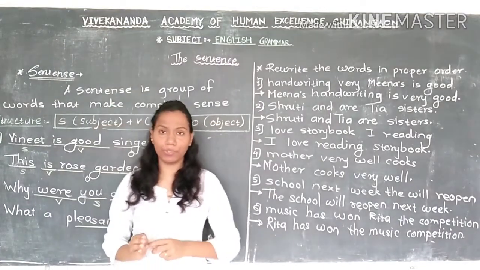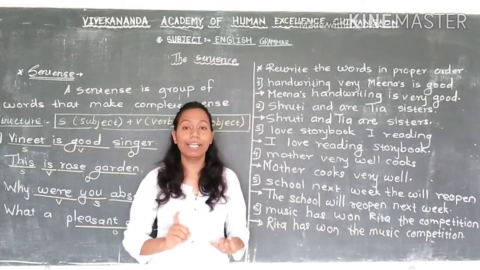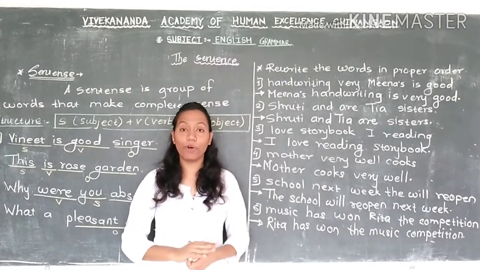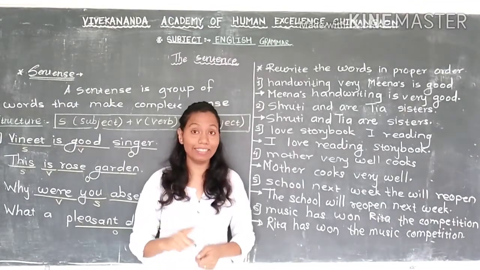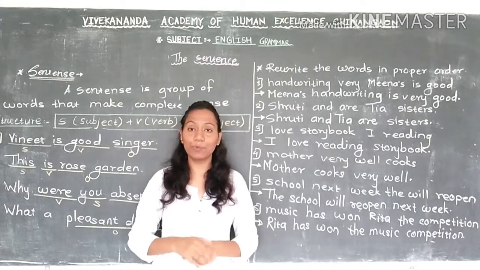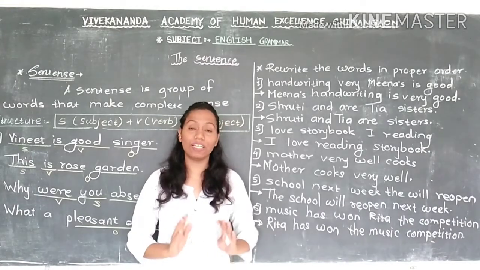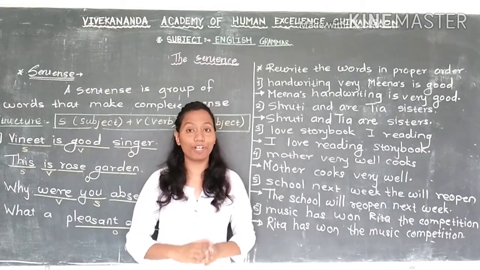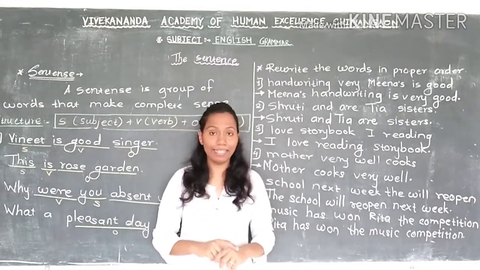Again I am going to just revise the important things which we learned in this lesson. What does sentence mean? When we write a group of words and it makes complete sense, then only can we call it a sentence. If we write the words anyhow, so that it cannot make sense, we cannot call that a sentence.